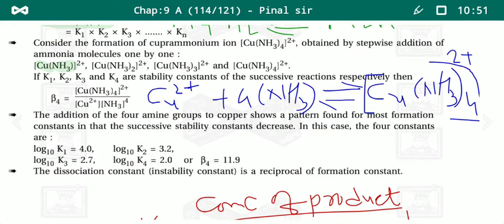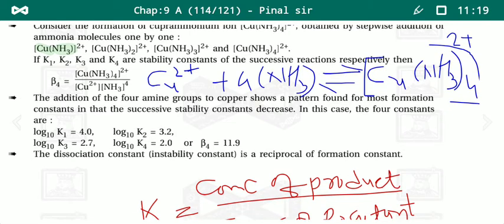The addition of 4 amine groups to copper shows a pattern found for most formation constants, in that the successive stability constants decrease. In this case the 4 constants are, for example, K1 is equal to 4.0, K2 3.2, K3 2.7 and K4 is 2.0, or beta 4 is equal to 11.9.